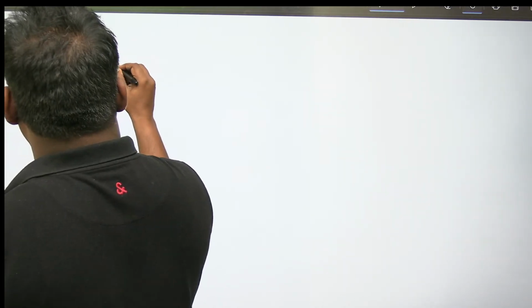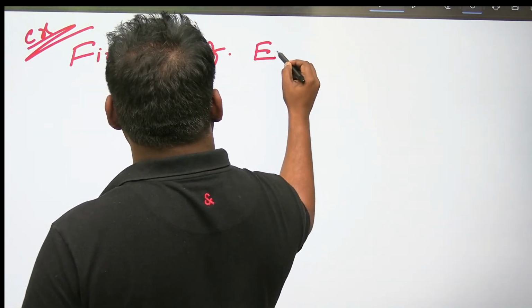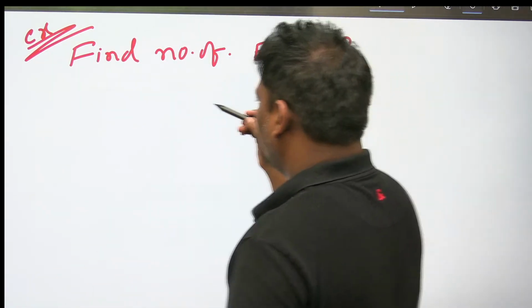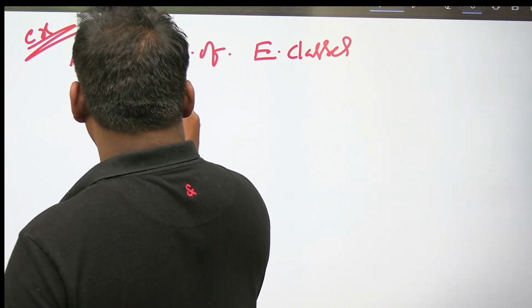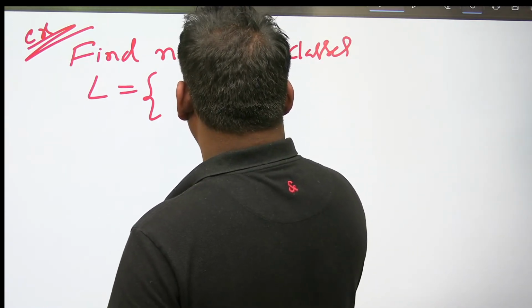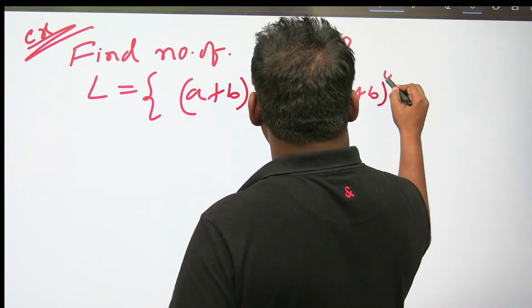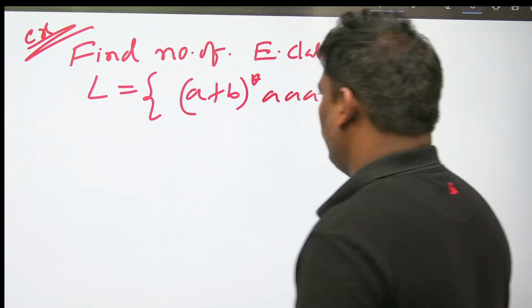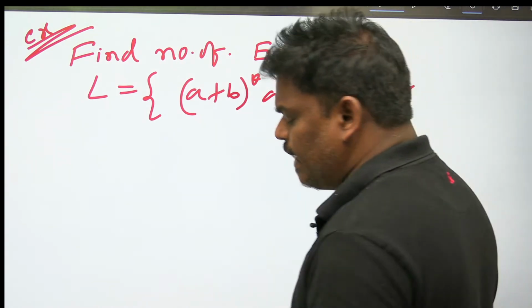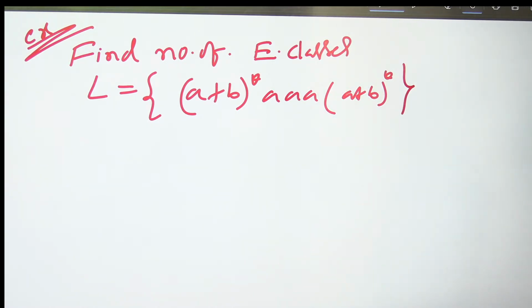Find the number of equivalence classes for the language L equal to (A plus B) whole star, triple A, (A plus B) whole star, meaning containing triple A as a substring. To this, you have to find the number of equivalence classes.